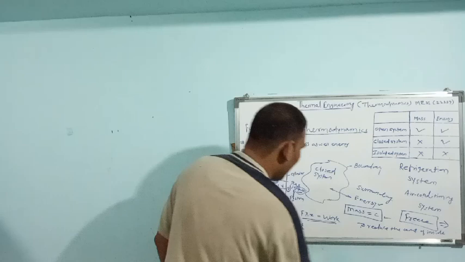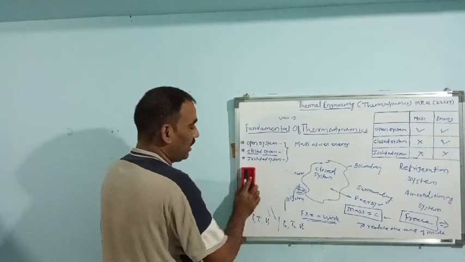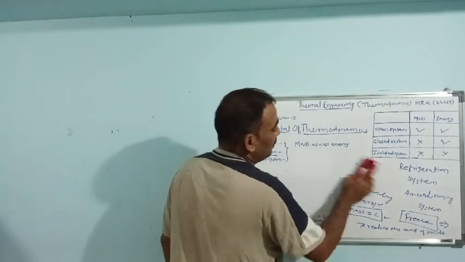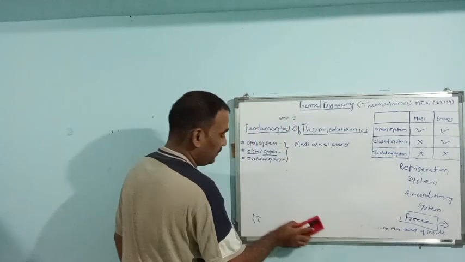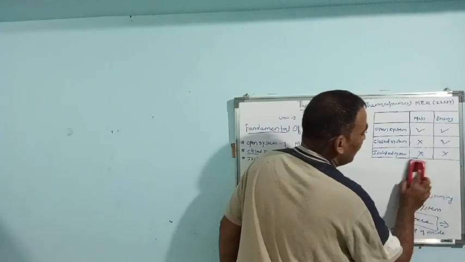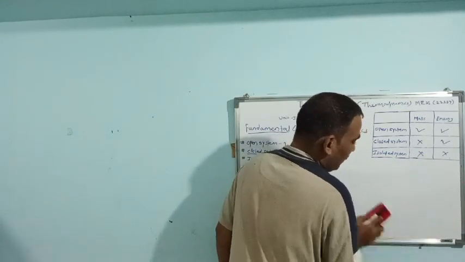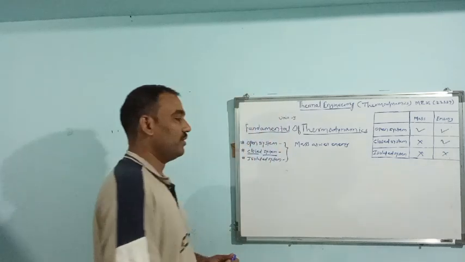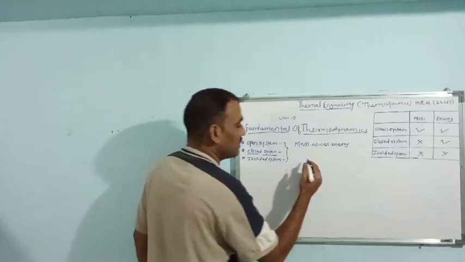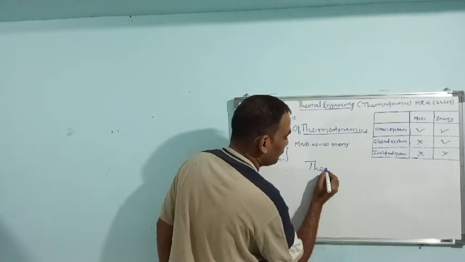Closed system. Now let us move to the third type of system, that is isolated system, in which, see, the very well known example of isolated system is thermos.